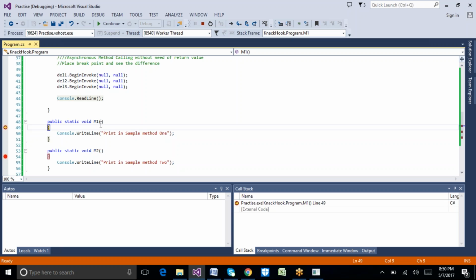The other advantage is the asynchronous method call. If I want to execute all my methods at one time, irrespective of order, then I can use the delegate. This is one more advantage of the delegate.